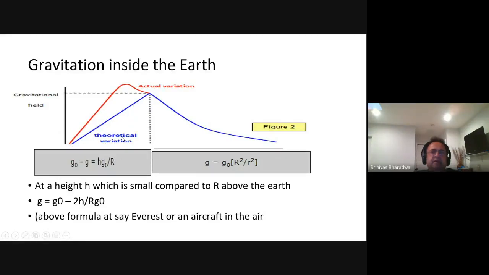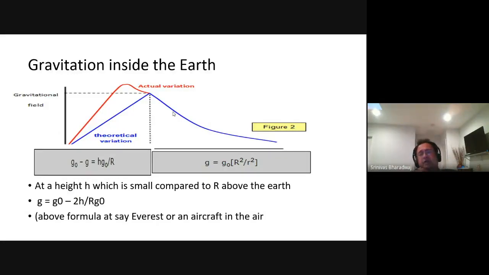Now this portion of the line is merely the inverse square law. At the Earth, this is at the radius capital R. At a distance little r, it is going to be G naught R squared by little r squared. So it is going to be less, and it's an inverse square law.